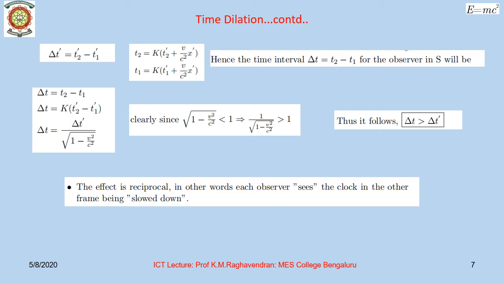For instance, if the observer in S records delta t to be 10 seconds for the two events, then he observes that the clock in S dash shows only delta t dash equal to, let us say, 6 seconds. This means the moving clock is running slowly. Alternately, it also means that an interval of 10 seconds in his frame, that is the S frame, corresponds to an interval of 6 seconds in the moving frame, which means an interval of 1 second in his frame will correspond to 0.6 second in the moving frame. This means that time is being stretched or it is dilated.